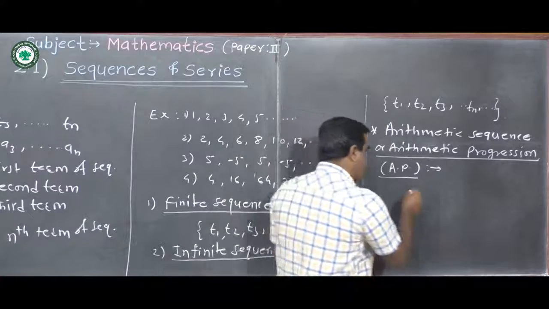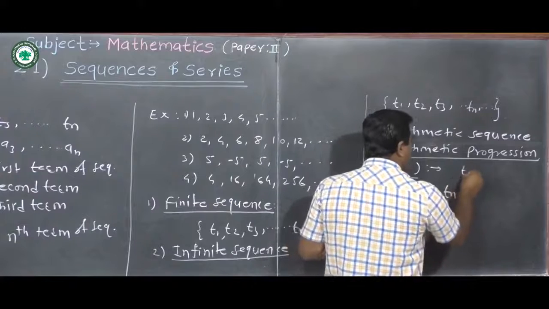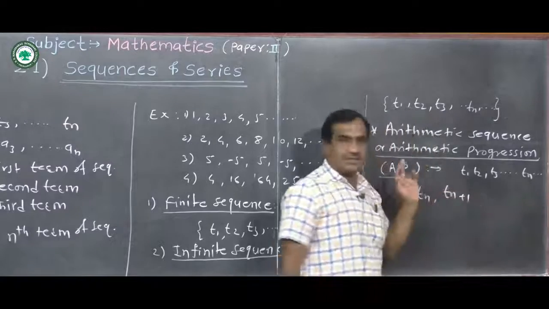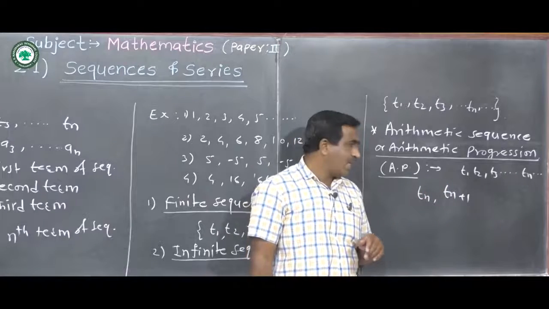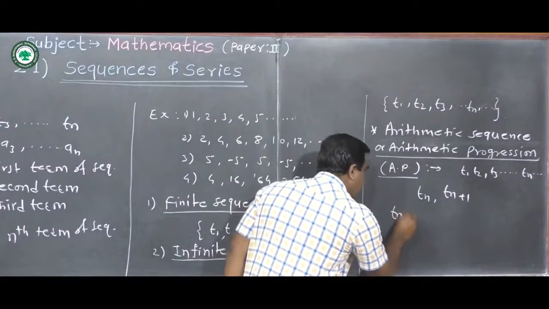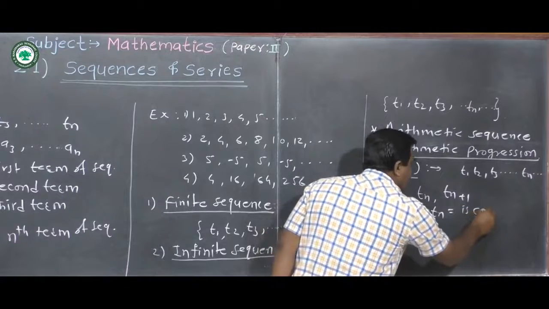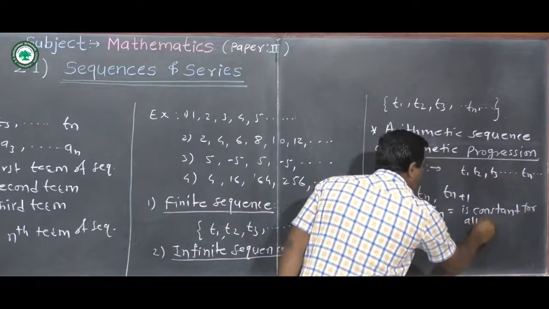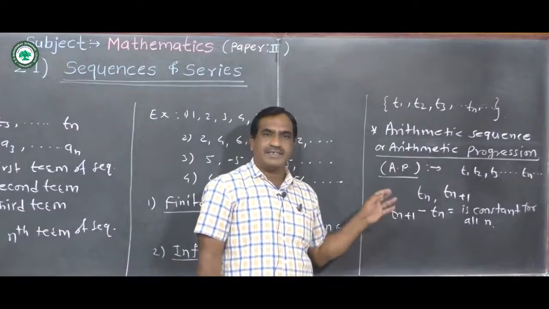That is, if Tn and Tn plus 1 are any two consecutive terms of the sequence T1, T2, T3, so on, Tn, so on, and the difference Tn plus 1 minus Tn is constant for all n, then that sequence is called an arithmetic sequence.